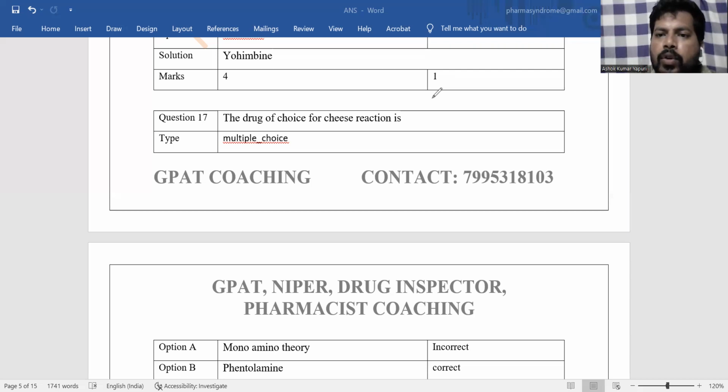So here, which of the following drugs is the drug of choice for the cheese reaction?